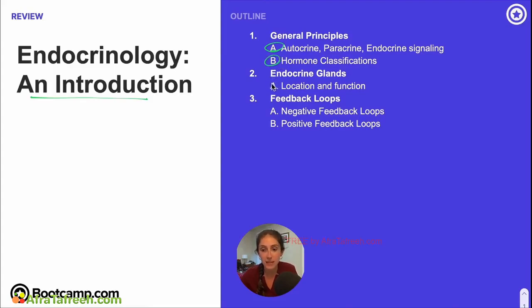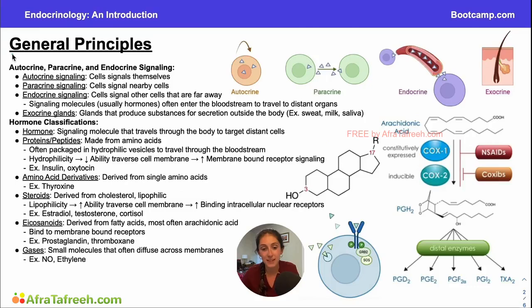Then we'll meet the team and talk about all the different glands that are involved in our endocrine system, their location and their function. Then finally, we'll talk about feedback loops. And these are going to be very important to understand before we can apply our knowledge about hormones to the body system. So we'll talk about negative and positive feedback loops, and both of these will help you answer questions on step 1.